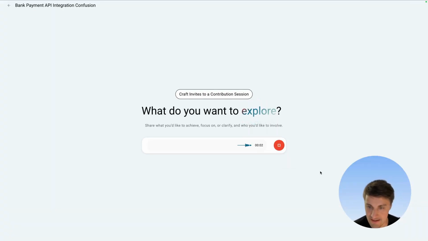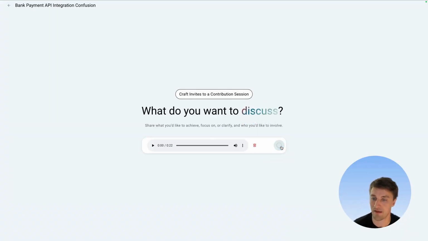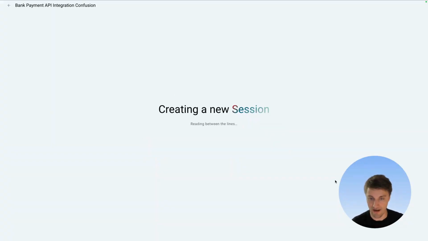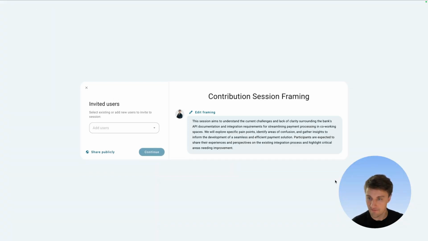I want to understand exactly what's going to be required for us from the bank side in order to integrate with their API. Please share with me any kind of documents that's helpful to understand the API, but also make sure to focus on what the onboarding process is and all of the compliance needs. Okay, so I'm going to send that through, and Ideate will create a bit of a better framing for me of what I need from people.